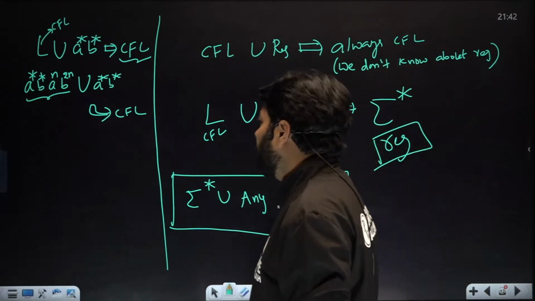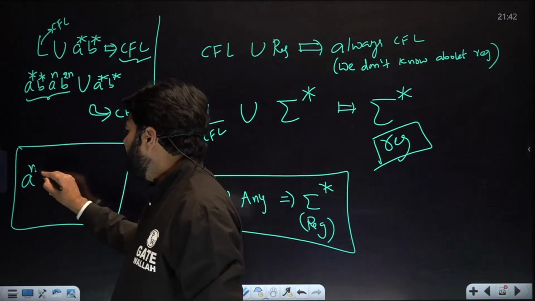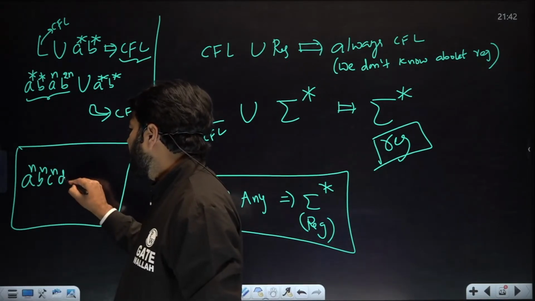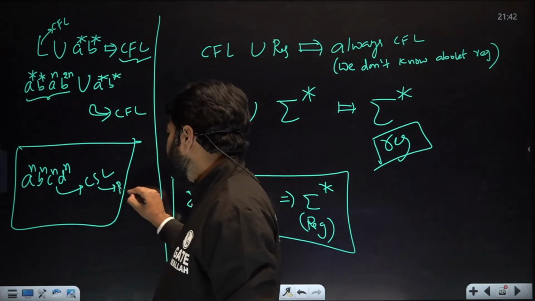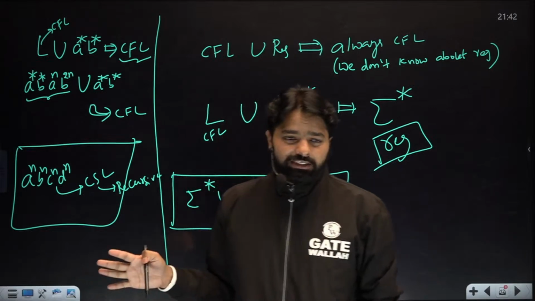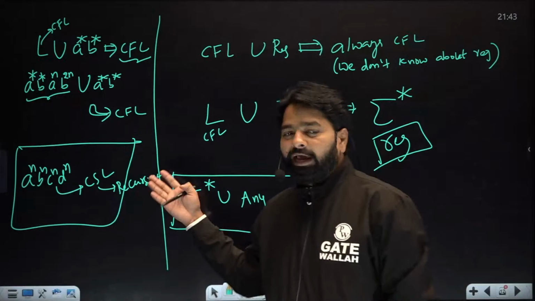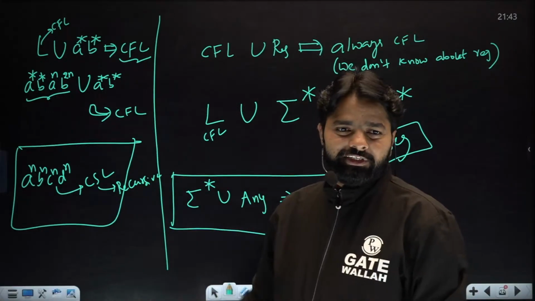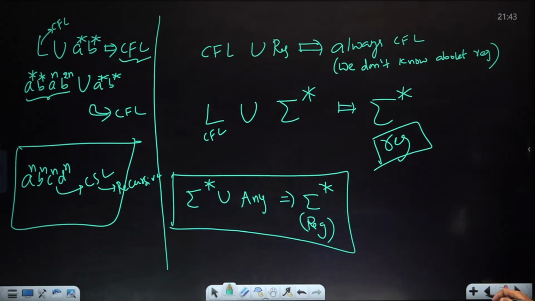Another question is like you have A power n, B power n, C power n, D power n, which is a CSL, and hence it is recursive. I'm not saying it is not recursive. It is CSL, hence it is a recursive language. Everybody, I hope you understood my point, right?